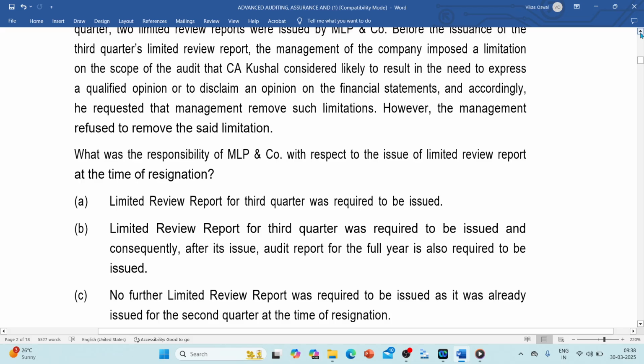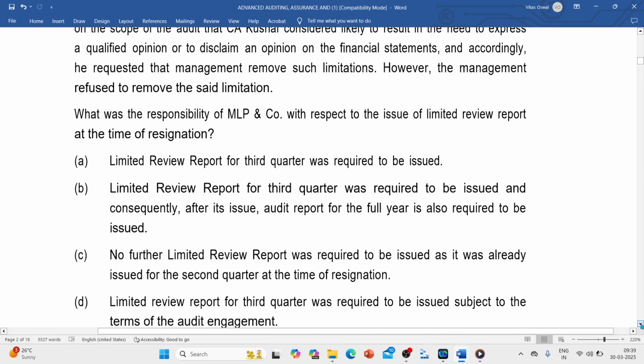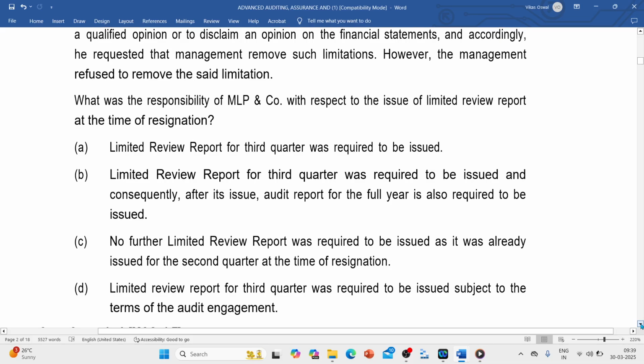Now in this case, first, option A says the limited review report for the third quarter is required to be issued. That is all it says. Then, option B says the limited review report for the third quarter is required to be issued, and consequently after its issue, the audit report for the full year is also required to be issued. The next option says no further limited review report is required as it was already issued in the second quarter at the time of resignation. And the last says a limited review report for the third quarter was required to be issued subject to the terms of the audit engagement.